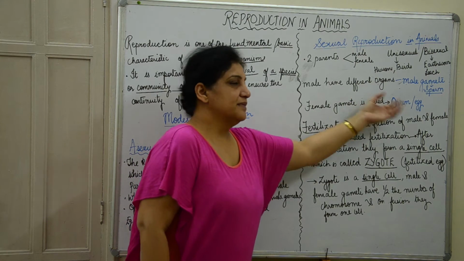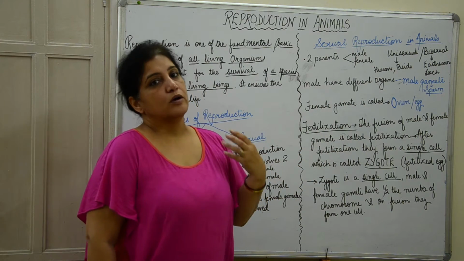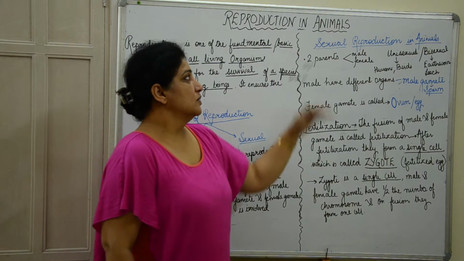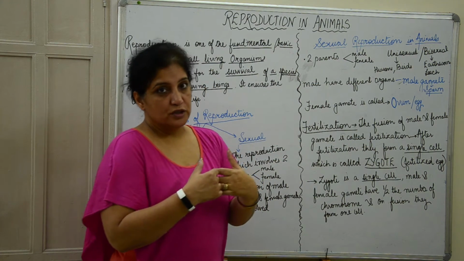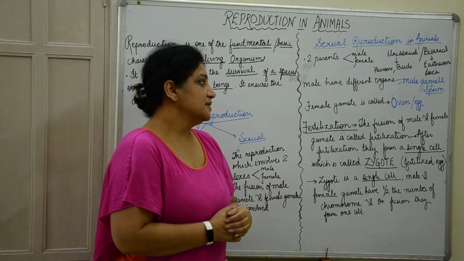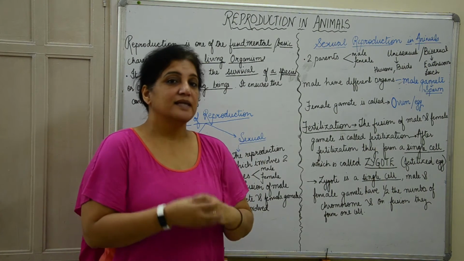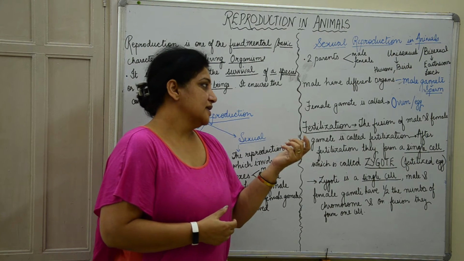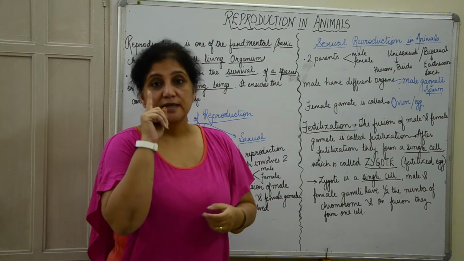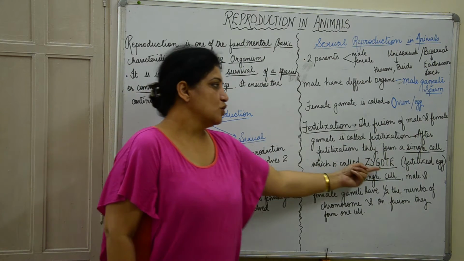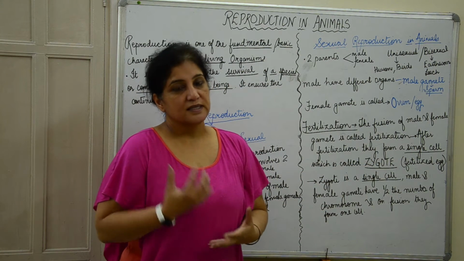The female gamete is called an ovum, or an egg. Now, the fusion of male and female gametes is called fertilization. So when male and female gametes meet, it is called fertilization, and it is only after fertilization that they form a single cell, which is called a zygote, the fertilized egg.